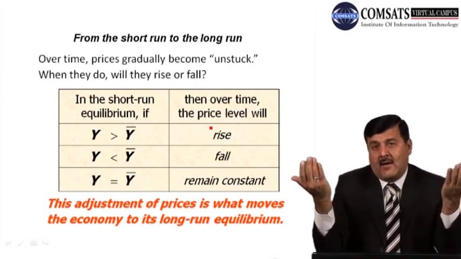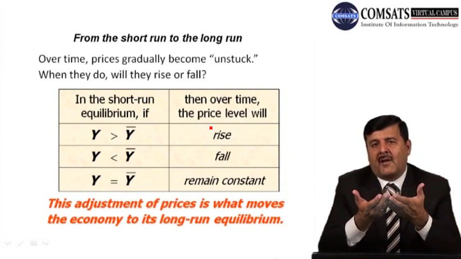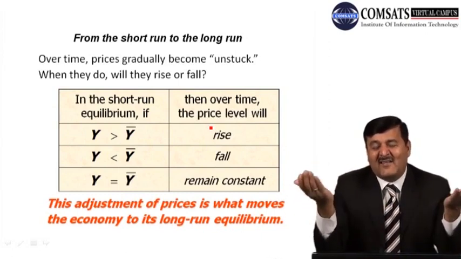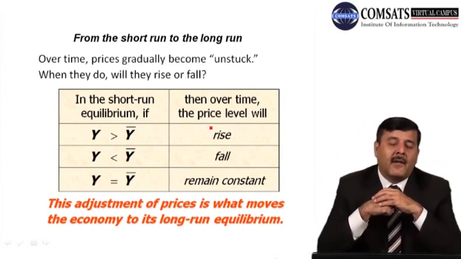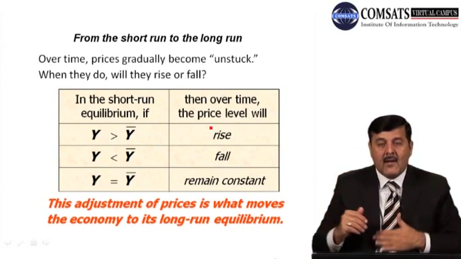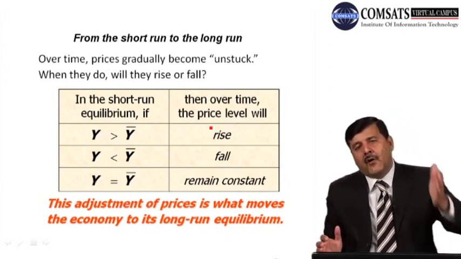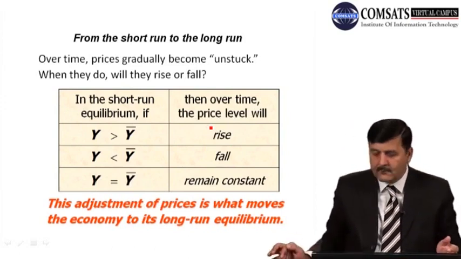But as long as Y is equal to Y bar, actual output equal to its full employment level, there is no change in the price level. So this adjustment of prices is what moves the economy from a short run equilibrium to the long run equilibrium.